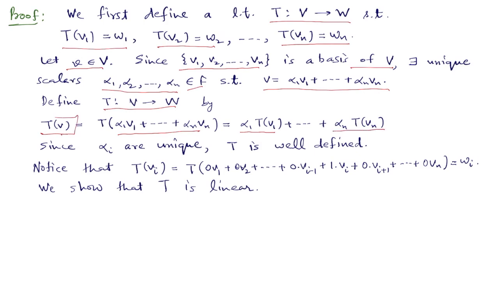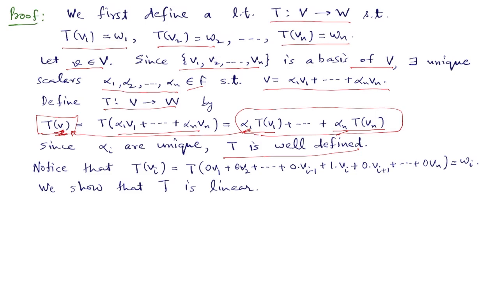Because these alpha i's depend on v and are uniquely determined by v, this shows that T is well defined. As soon as we change the vector v, these alpha i's change.